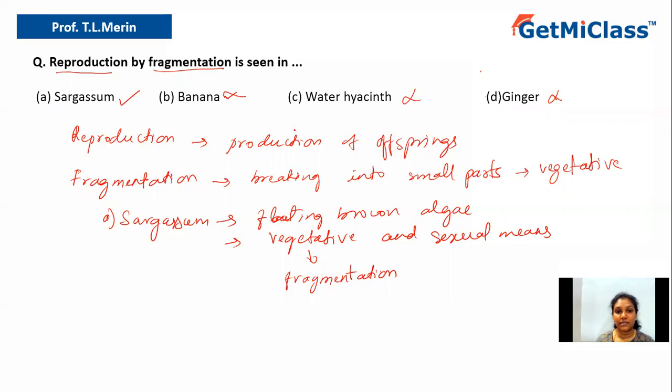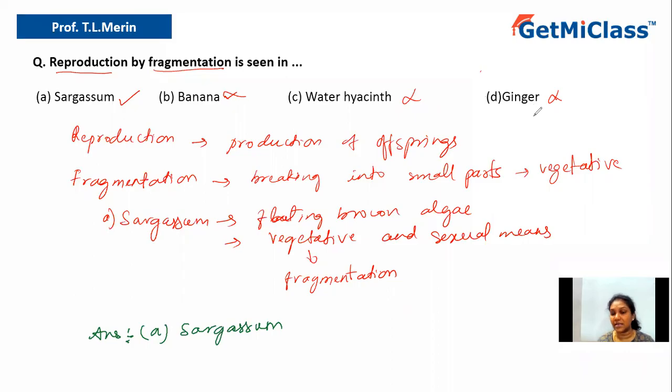So let us conclude the answer. The answer is option A, that is sargassum. In case of sargassum, fragmentation occurs, and each fragment will give rise to a new individual. Whereas in rhizome, fragmentation doesn't occur on its own. Rhizomes have nodes, by which you might have this doubt that ginger also can be